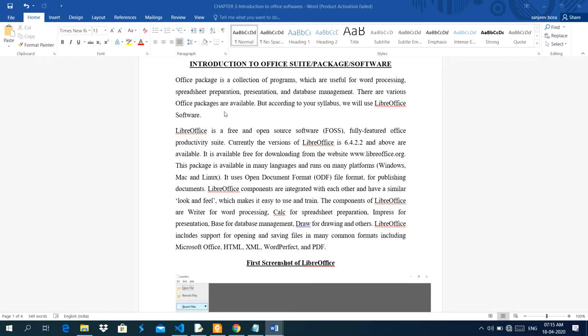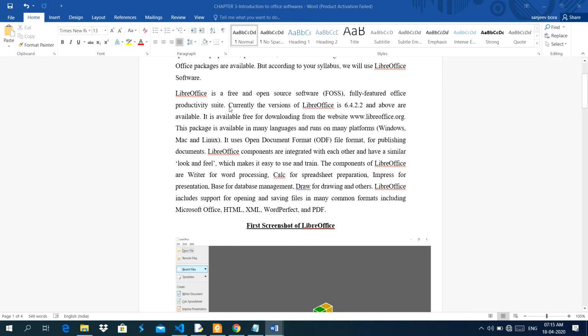There are various office packages available, but according to your syllabus, we will use LibreOffice software. LibreOffice is a free and open source, fully featured office productivity suite. Currently, version 6.4.2.2 and above are available. It is available for free download from the website